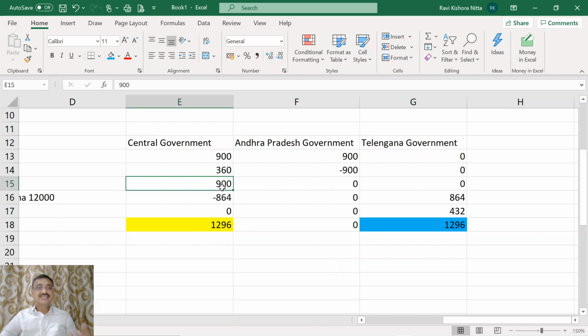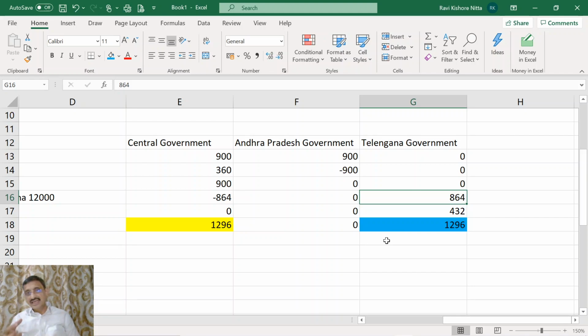Now friends, how did this mechanism work? The SGST utilized to make the payment of IGST has been transferred by Andhra Pradesh to the central government. Now, the IGST utilized for making the Telangana SGST payment, the central government has transferred to the Telangana government. So this is how the mechanism works, and the tax will reach the consuming state.